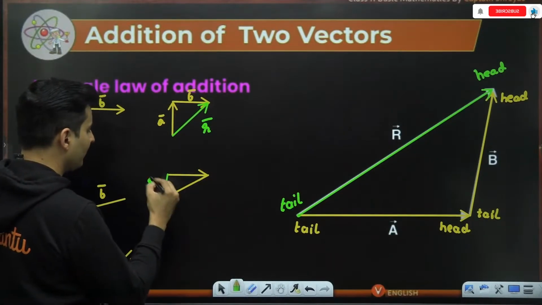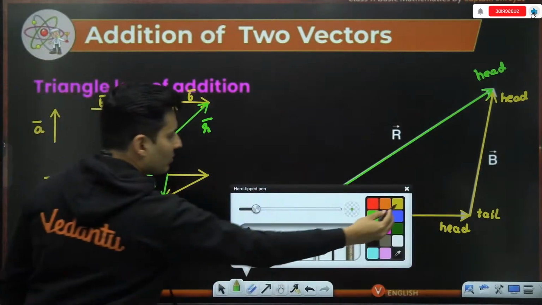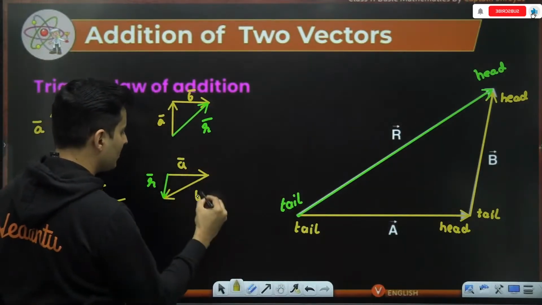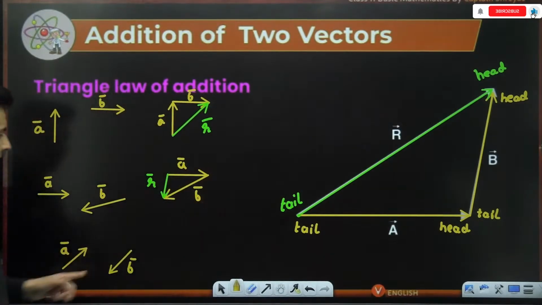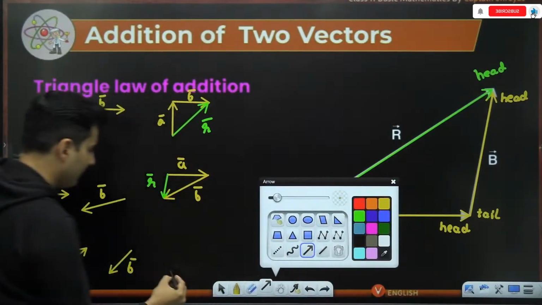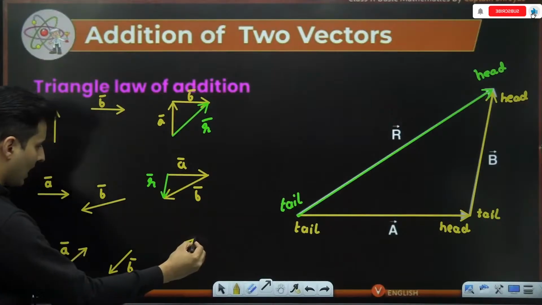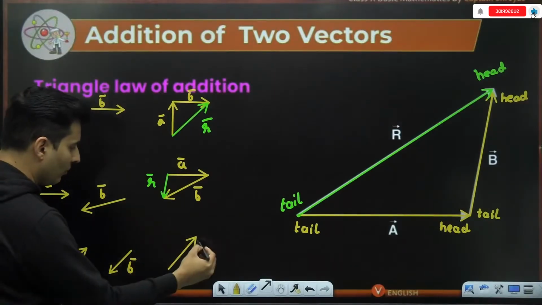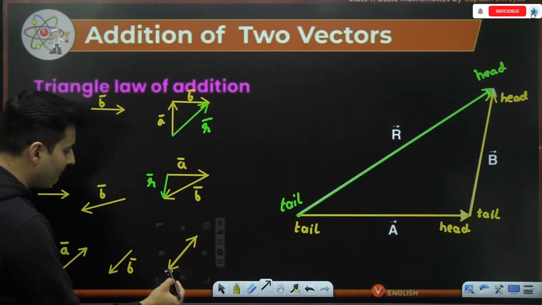Is that right, everyone? So this is the resultant. This was your vector A and this was your vector B. Similarly, in this scenario, what do we do? See this. First of all, vector A was like this and vector B was exactly opposite to it like this. So I go like that and I come back over here.